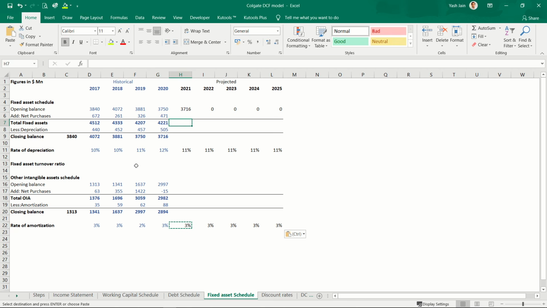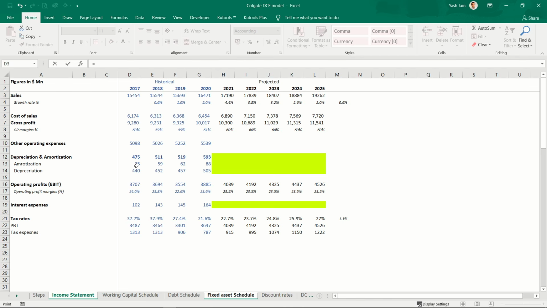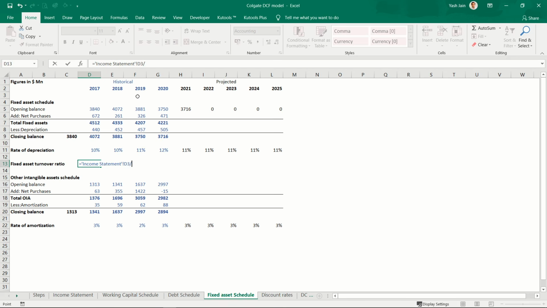I need to calculate this total fixed assets. For that I can calculate the fixed asset turnover ratio, that is, for every 1 rupee invested in fixed assets, how much sales I am able to generate. That would be sales, that is revenue, divided by total fixed assets.